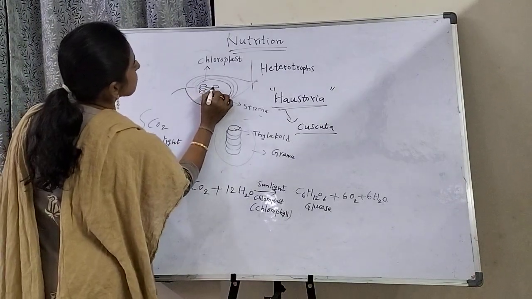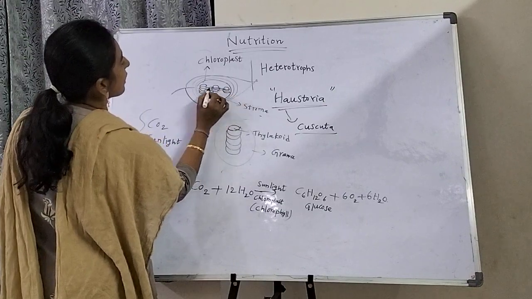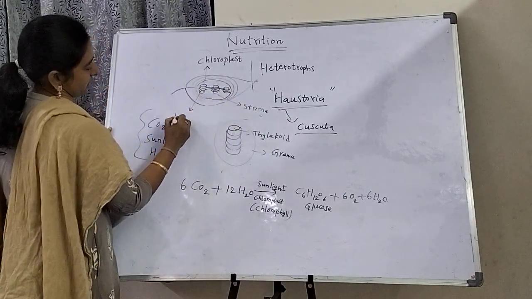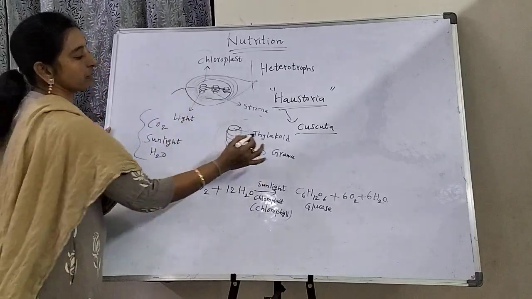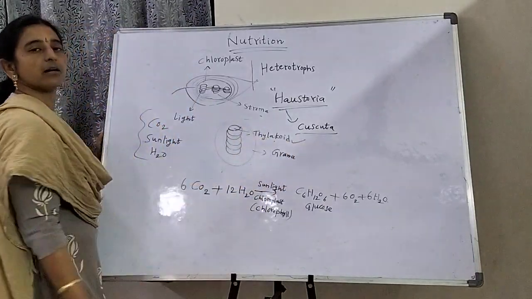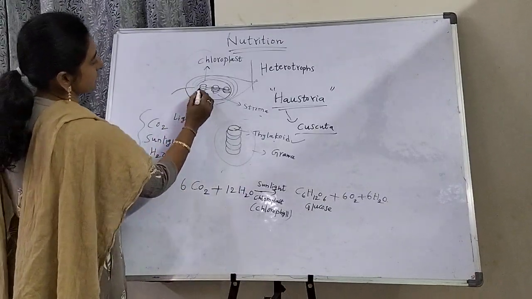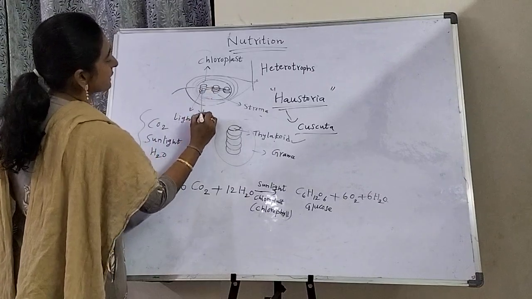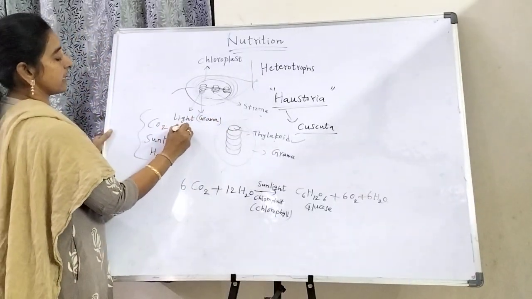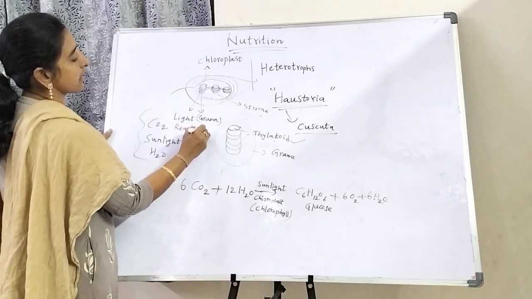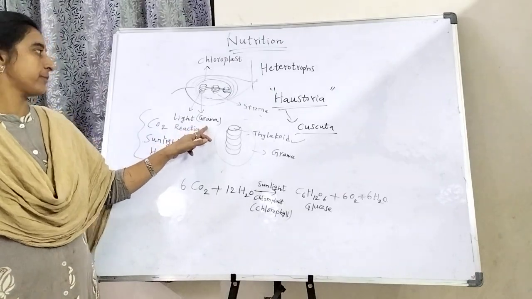The thylakoids of grana are responsible for the light reaction. Light reaction takes place in the thylakoid of grana. This is the grana, this one is grana, and the light reaction takes place in the grana.